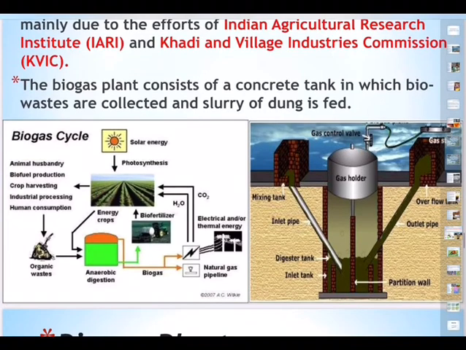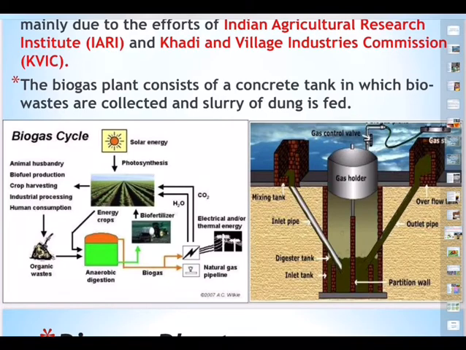So basically what happens inside this digester tank? Three steps take place. Step number 1, solubilization. Step number 2, acidogenesis. Step number 3, methanogenesis, methane production. In the gobar that we are using as a raw material, there will be cellulose, hemicellulose, polysaccharides, fats, proteins.